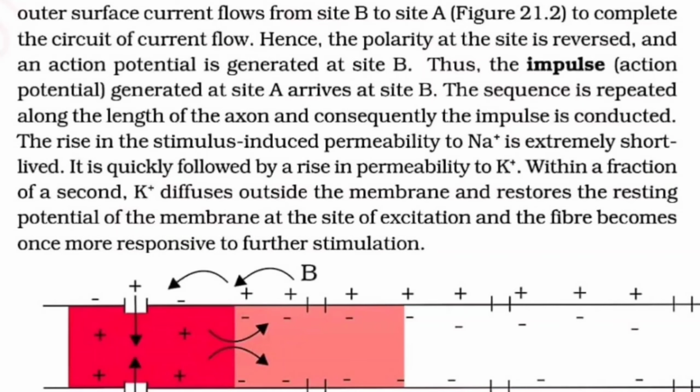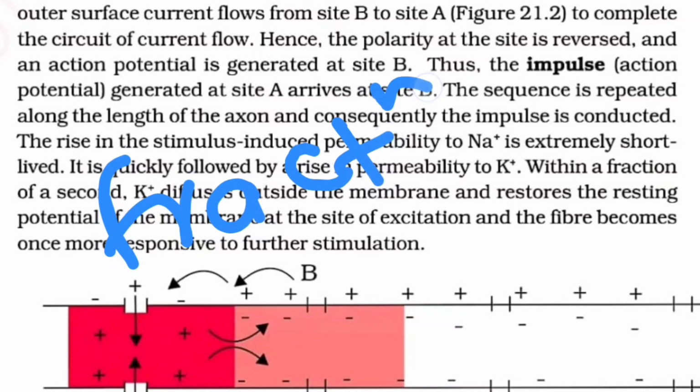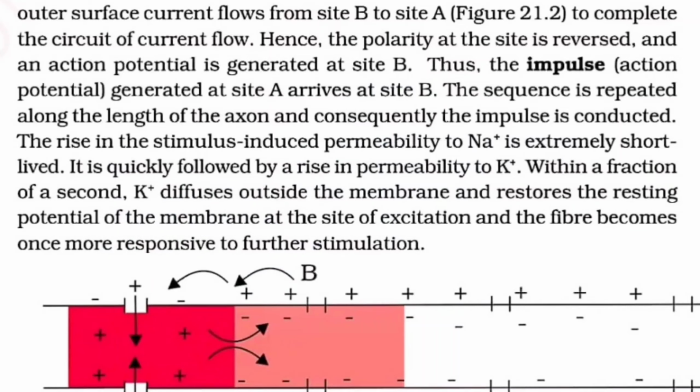Now the sequence is repeated along the length of the axon, and consecutively the impulse is conducted. The rise in the stimulus-induced permeability to sodium is extremely short lived, maybe a fraction of a second. Now potassium diffuses outward across the membrane, restoring the resting potential of the membrane at the site of the excitation.